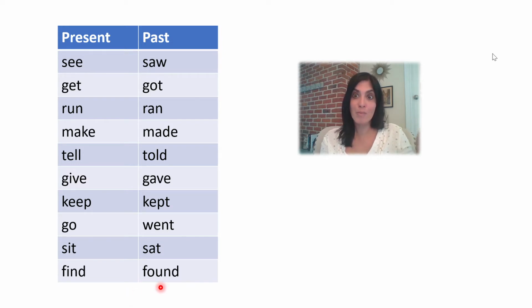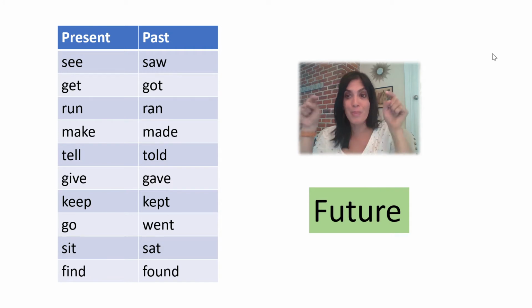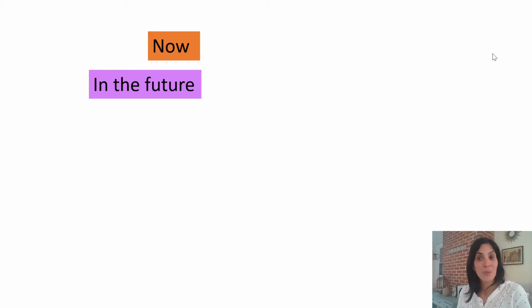And in our lesson before that one, we learned about some present tense verbs. Well, today we're going to talk about verbs that take place in the future. We learned about present, we learned about the past, and today we'll learn about future tense. Let's get started. Now we're going to practice listening to some sentences and changing them from happening now to something that's going to happen in the future.